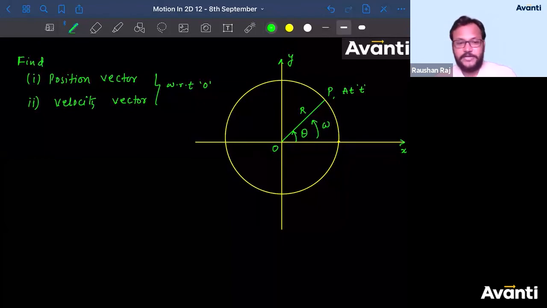This is based on vectors. If you have recalled vectors, you can answer it. Otherwise, you'll struggle here. And if you're not answering this, I'll assume that you have not revised the vectors concept and you are not actually studying physics at all. This is what I can conclude. Nothing more, nothing less.